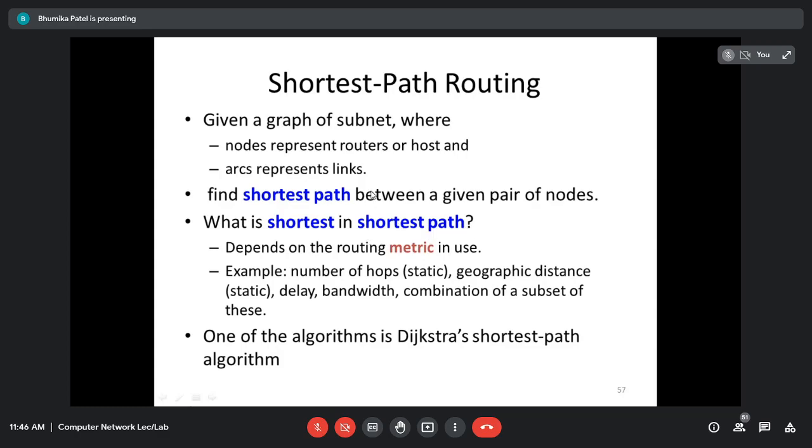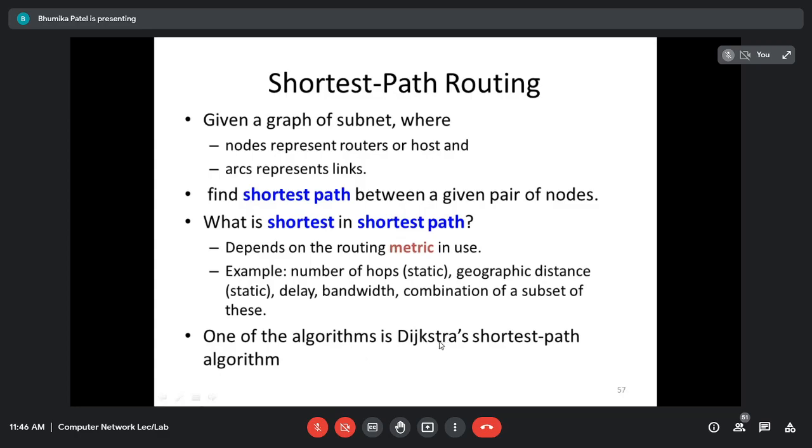For example, મેં લખ્યું છે distance, number of hops. So A થી B જવા માટે મારે વચ્ચે 4 hops use કરવાના છે. So I will write A to B, on the edge there will be written 4. For example, if I write 4 for time, it means 4 milliseconds is required to reach from A to B. Okay, so that will be the label on the edge. This metric will be the label on the edge.